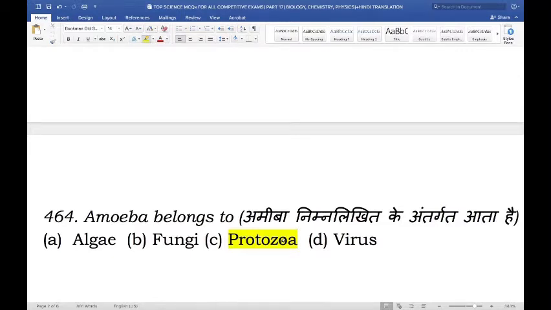The protozoa kingdom contains all single-celled organisms, which means eukaryotes. So, amoeba are protozoa.